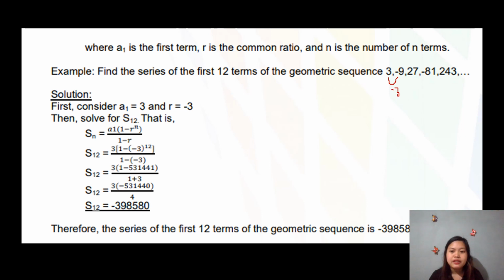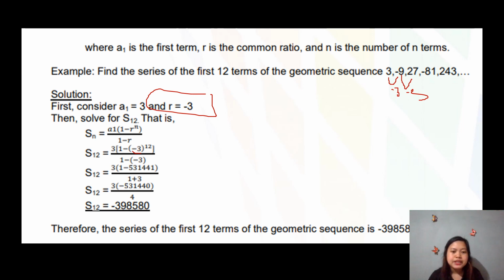Negative 9 times negative 3 is 27, positive. So, our common ratio here is negative 3. Then, we will be solving for the S12 or the series of the first 12 terms of this geometric sequence. So, again, our first term, natay S sub 12 equals, first term nato is 3, and then 1 minus common ratio nato is negative 3 here, and then n nato is 12 over 1 minus negative 3. So, giyan sa mani nato siya.